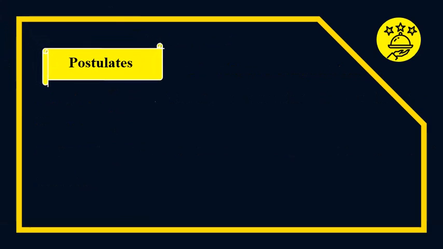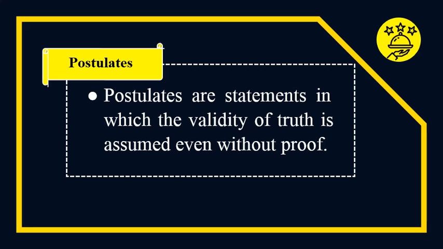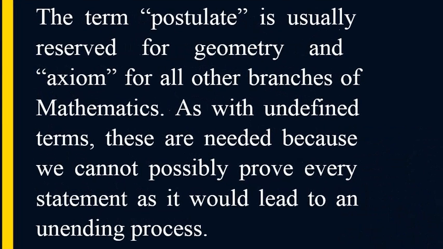Postulates or axioms. Postulates are statements whose truth is assumed even without proof. The term postulate is usually reserved for geometry and axioms for all other branches of mathematics.